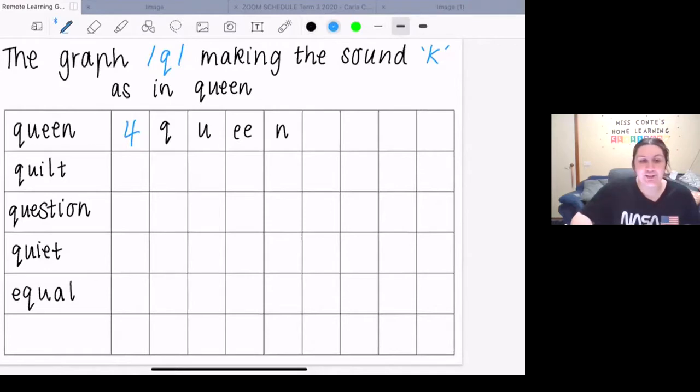Fantastic. Our next word today is quilt. A quilt is kind of like a blanket, kind of like a doona. I, at the moment, am making a quilt with my knitting. I'm knitting lots of little squares to sew into a quilt.